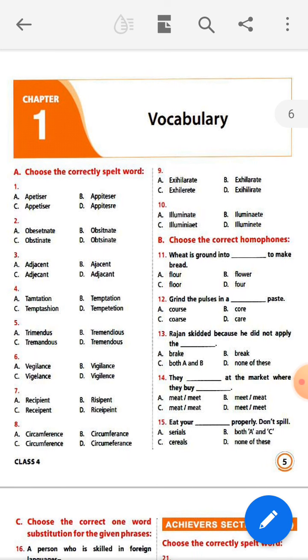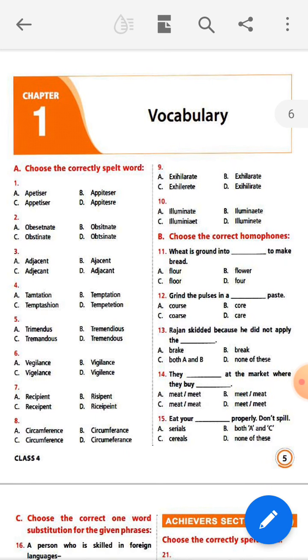In vocabulary, the first question, number 1, is choose the correctly spelled word. That means choose the correct spelling.